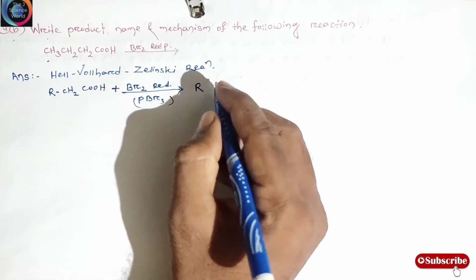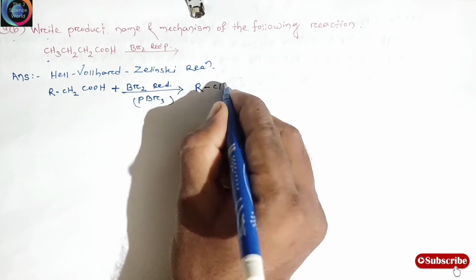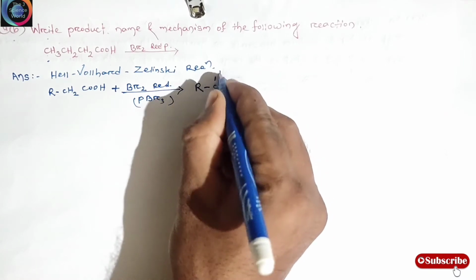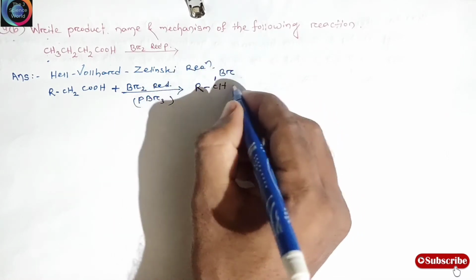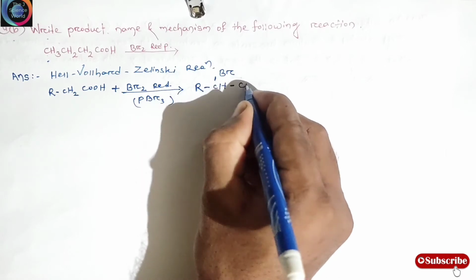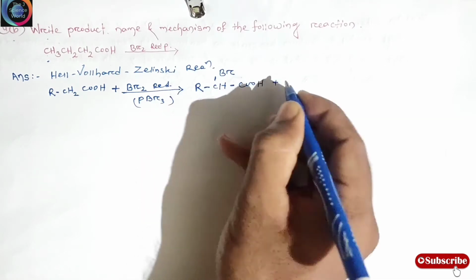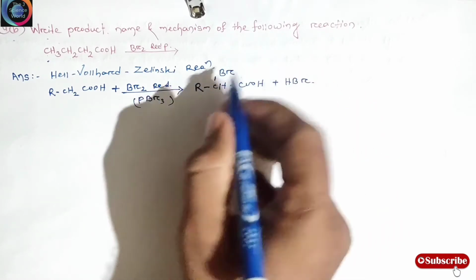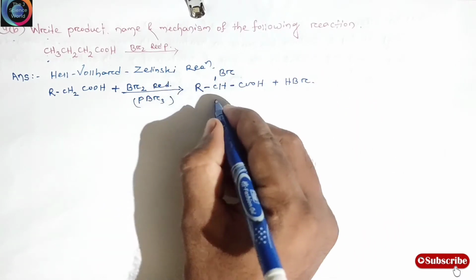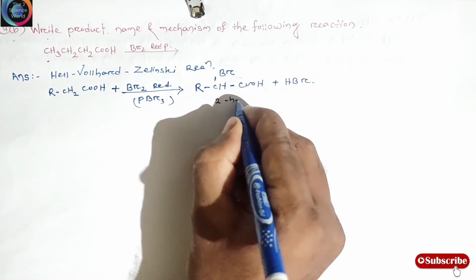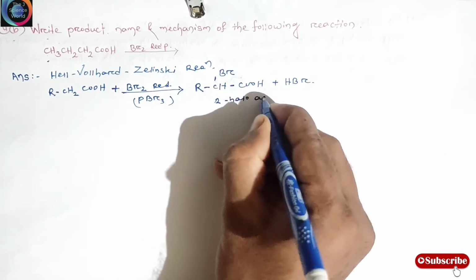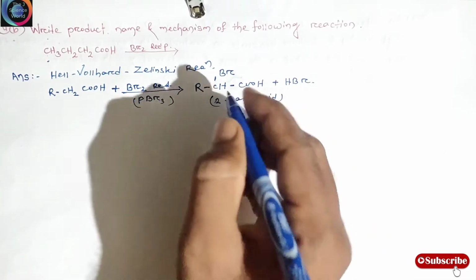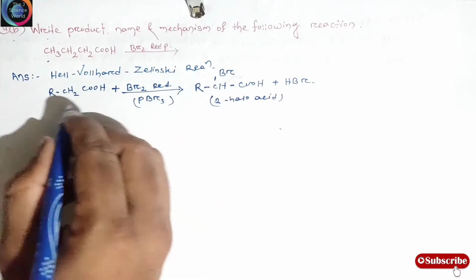This is the 2-halo acid, and this is the aliphatic carboxylic acid.